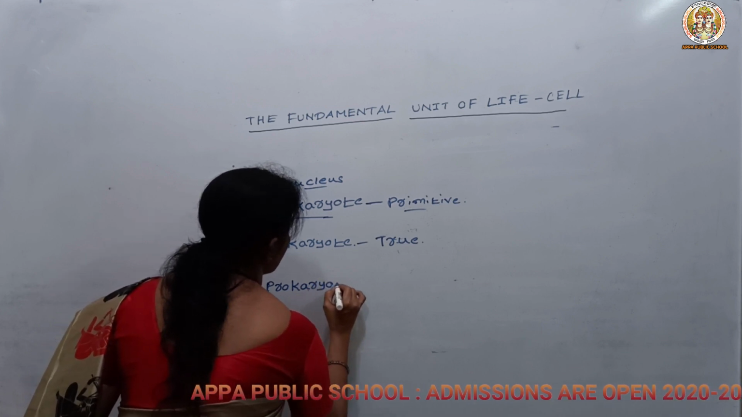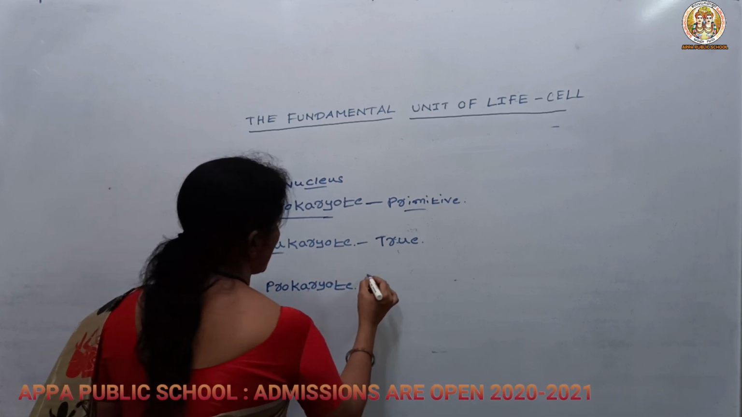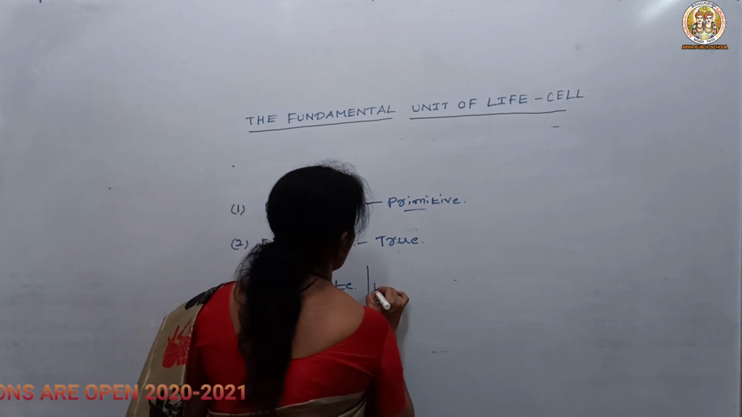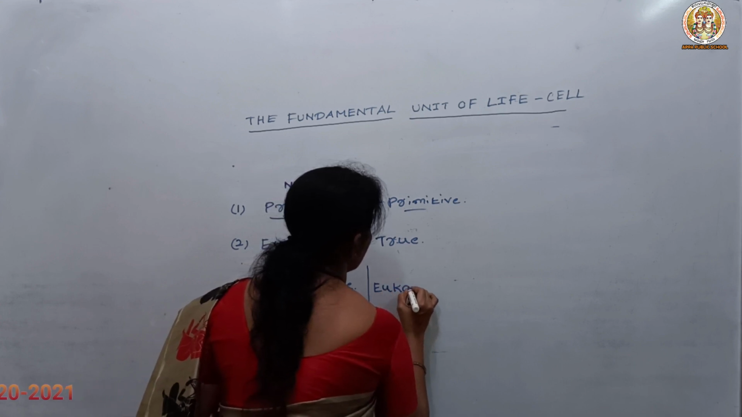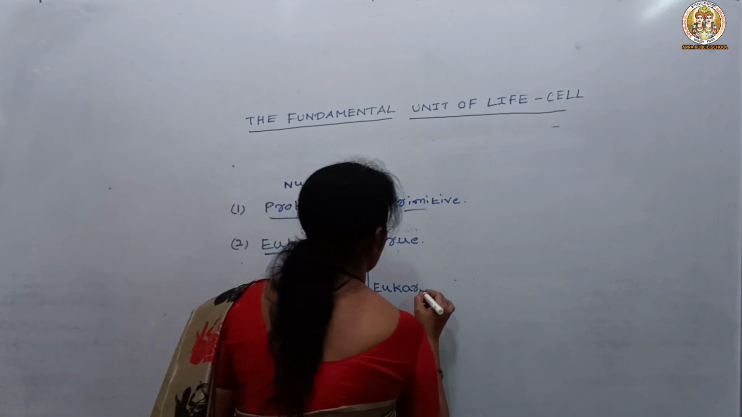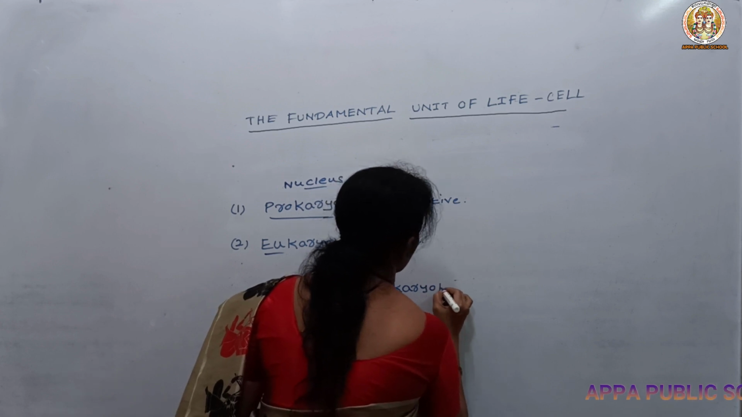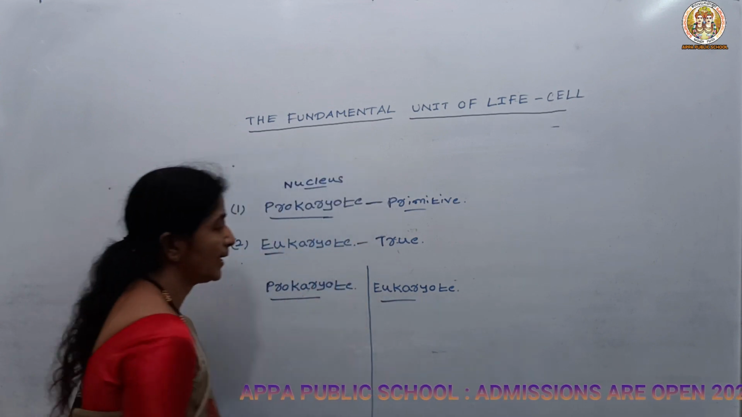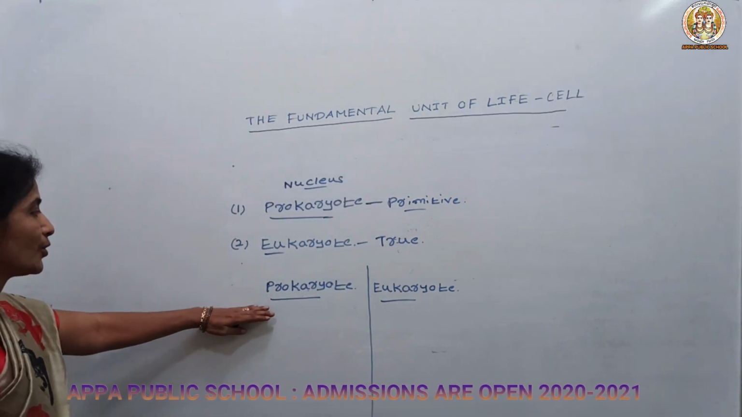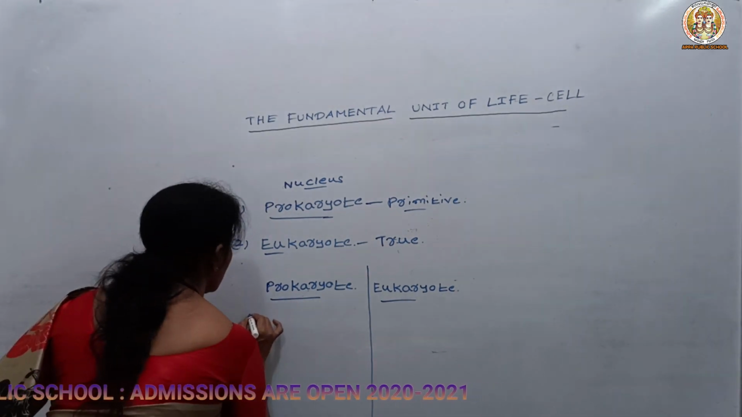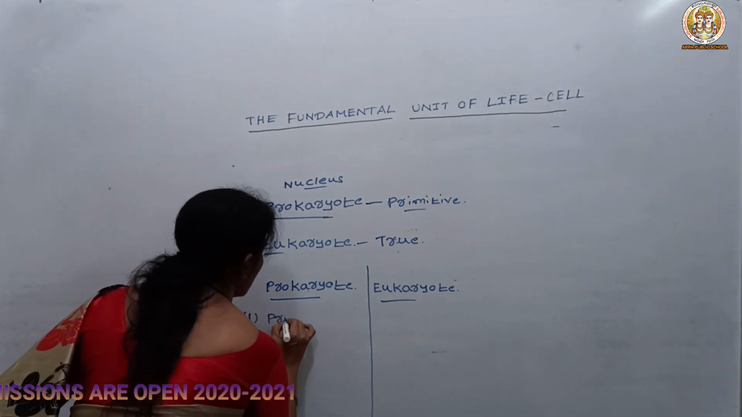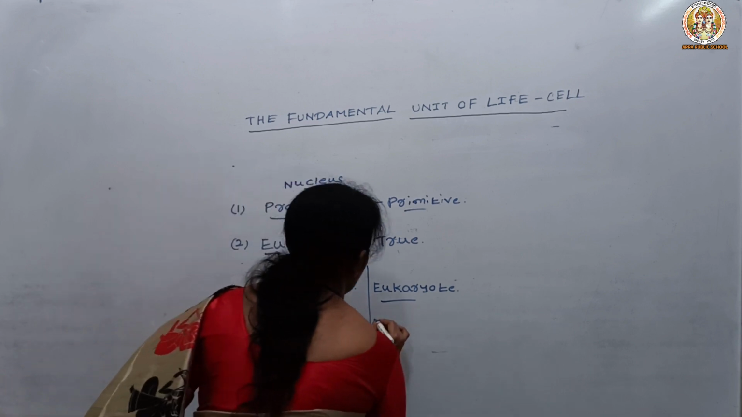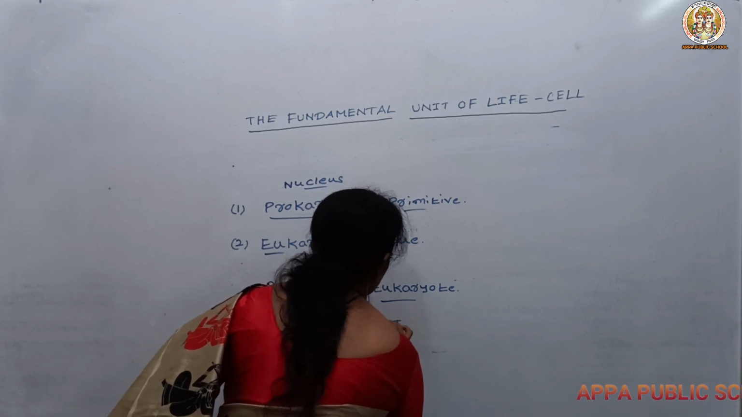So prokaryotes are the cells which have a primitive nucleus, and eukaryotes, instead of a primitive nucleus, have a definite nucleus. So let us know the differences between prokaryote and eukaryote. Prokaryotes have the primitive nucleus, and eukaryotes have the true nucleus or the definite nucleus.